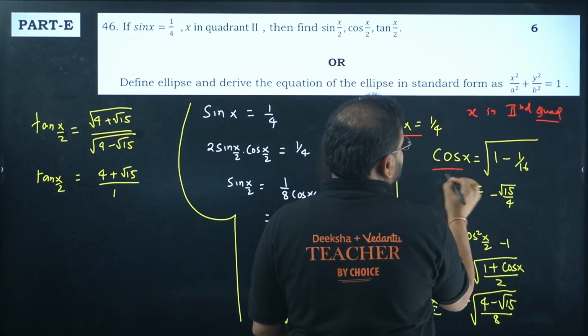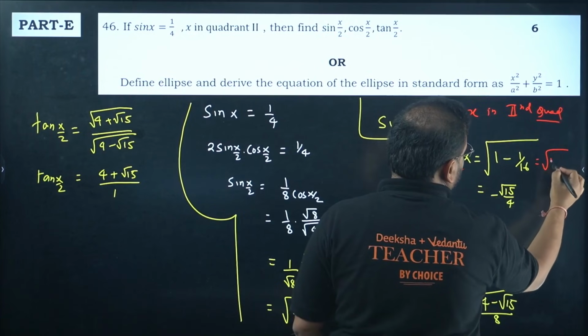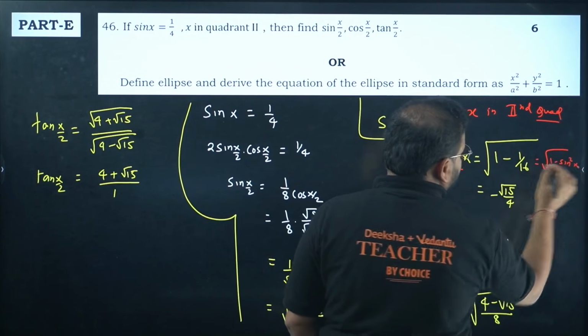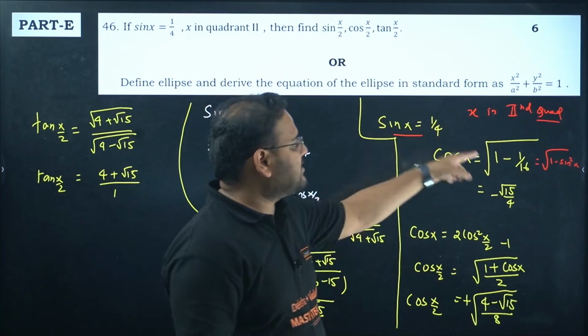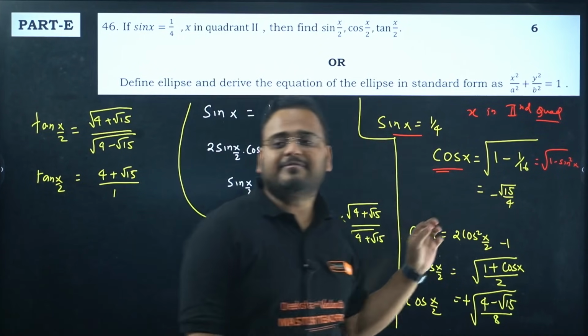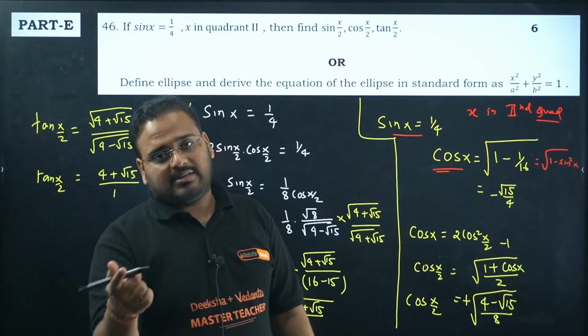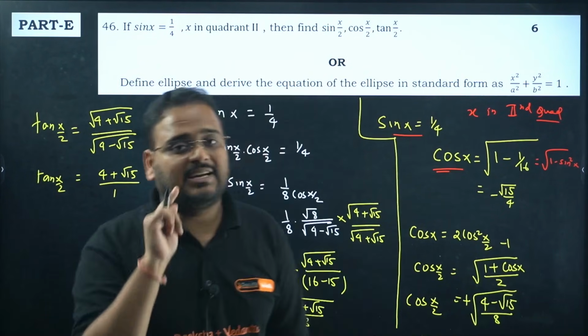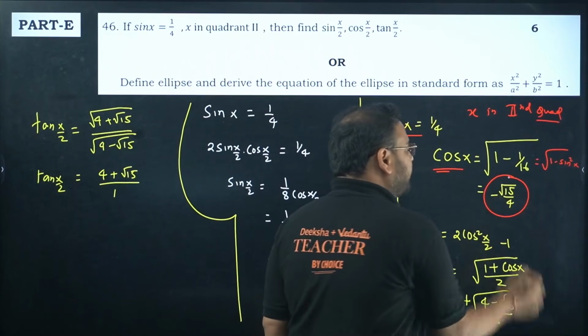So what I get, cos x as root of 1 minus sin square x. So square of that will become 1 by 16. I get the result as root 15 by 4, 15 is of course in the root. Why minus sign? Second quadrant. Second quadrant cos is negative. That's why I have the result as minus root 15 by 4.